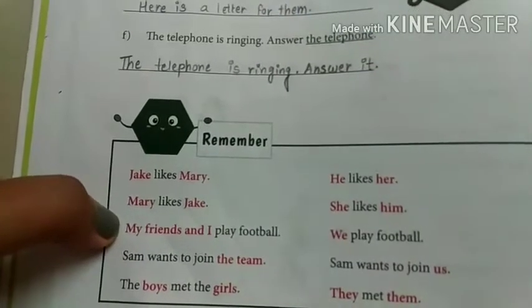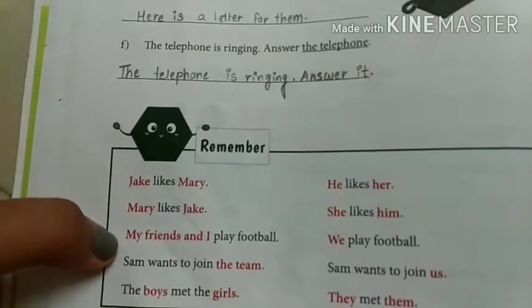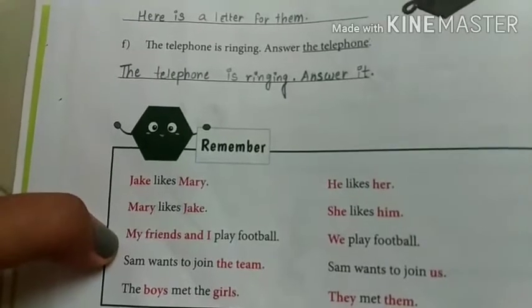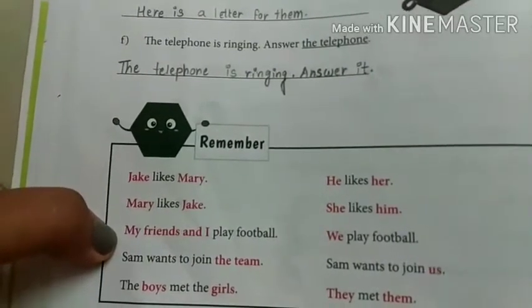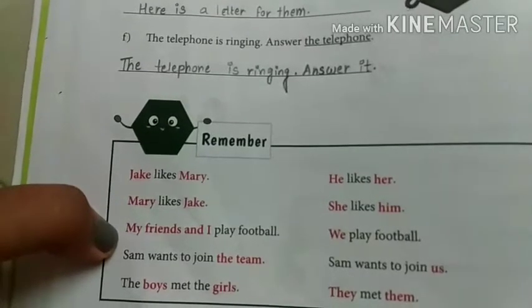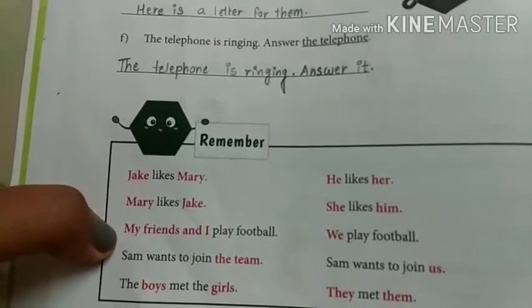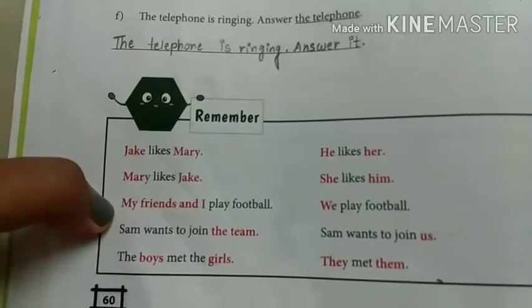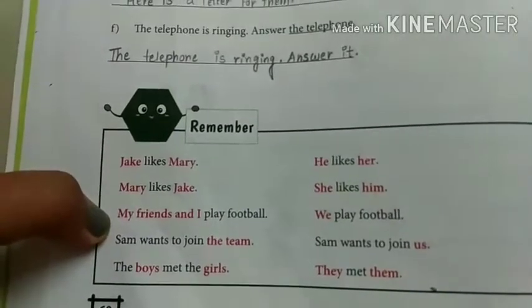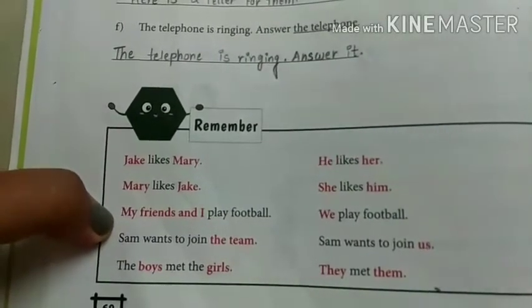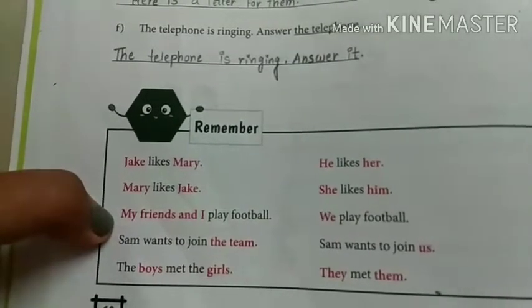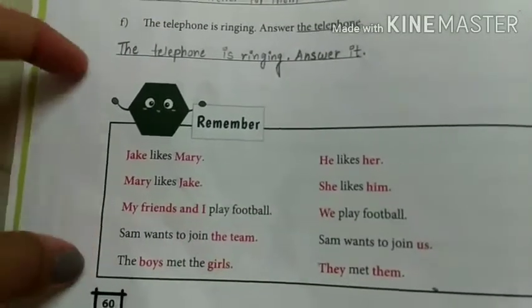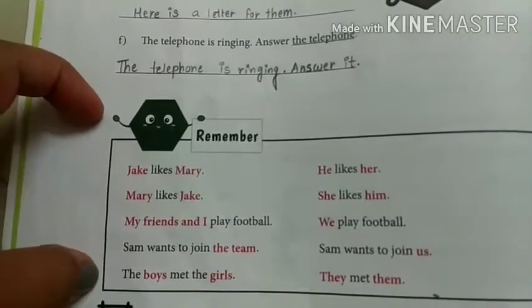We play football. Sam wants to join the team. So here is the answer. Sam wants to join us. Now the boys met the girls. They met them.